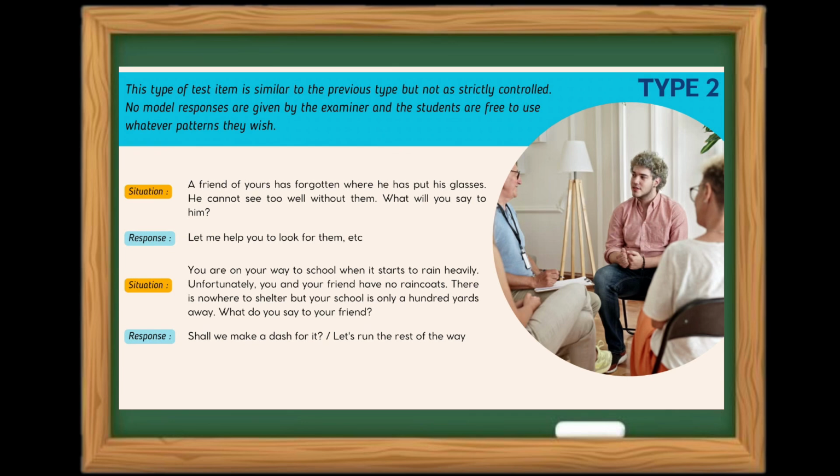Situation 2. You are on your way to school when it starts to rain heavily. Unfortunately, you and your friend have no raincoats. There is nowhere to shelter, but your school is only 100 yards away. What do you say to your friend? We can give a response for situation 2 such as, "Shall we make a dash for it?" Or we can give the response, "Let's run the rest of the way."